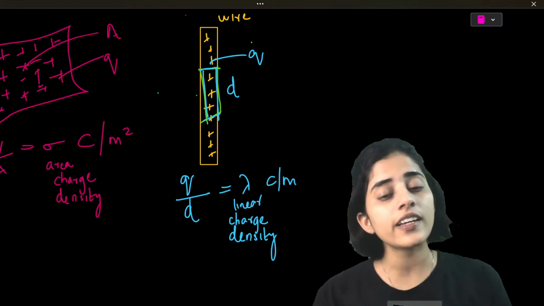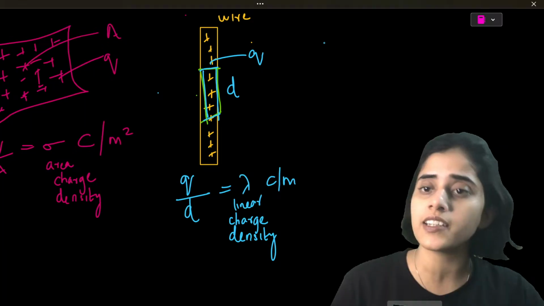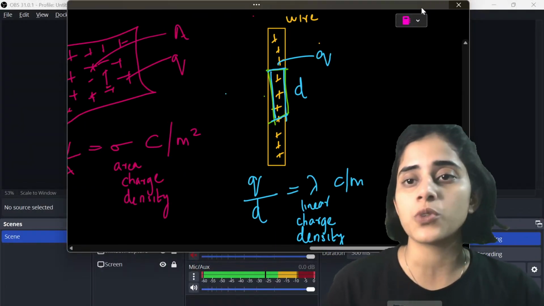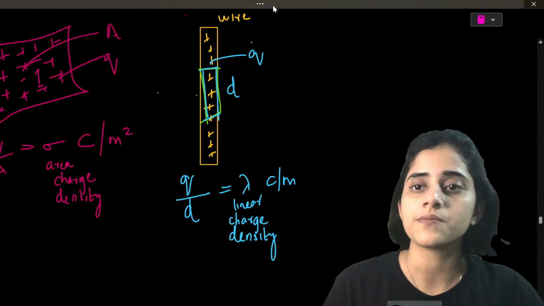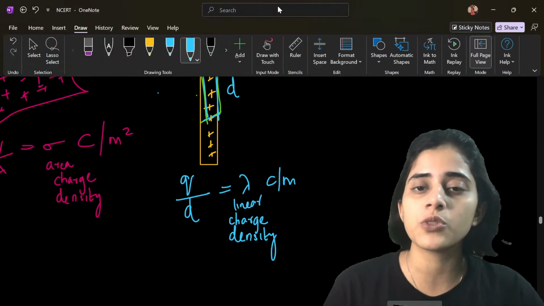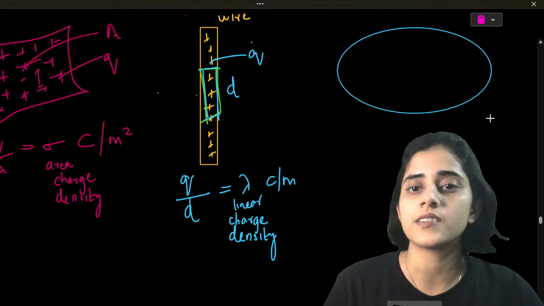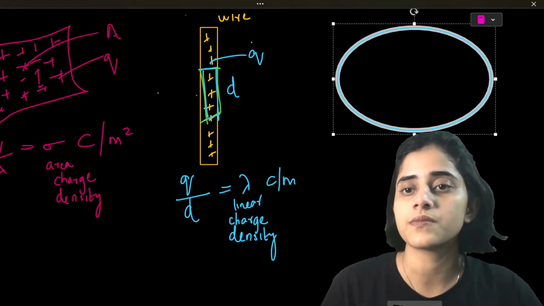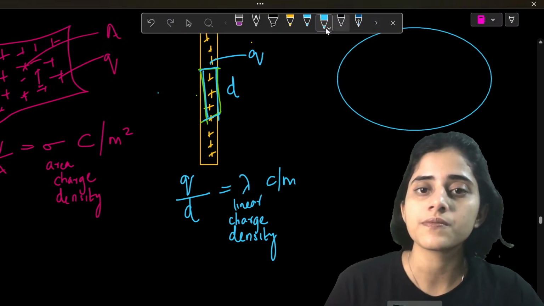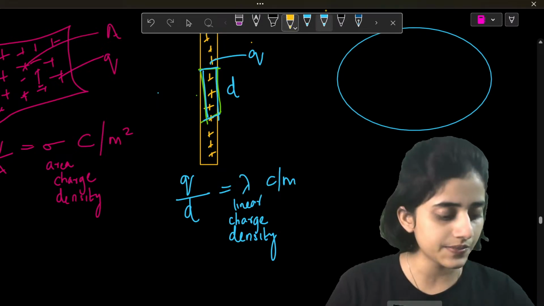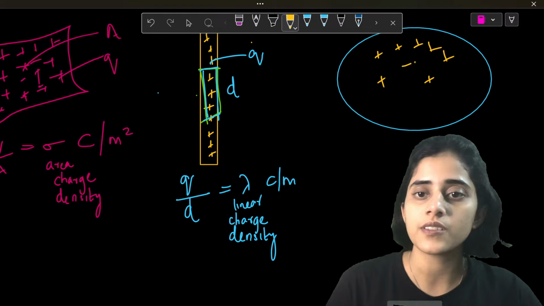Now I can do volume charge density also. For volume charge density, I can take another shape. What shape do you want? Let's make a circle. A circle full of charges.